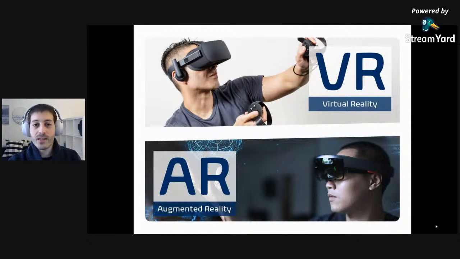So virtual reality, or VR, is where everything around you is digital. You're fully immersed in this 3D environment, and everything you see is basically projected into your eyes through some optics, through some kind of headset that occludes what you can see. Sometimes you can use controllers to control the environment and how you engage with it, but you're basically fully immersed in a 3D environment. Even the things that you can hear sometimes are controlled by the headset,